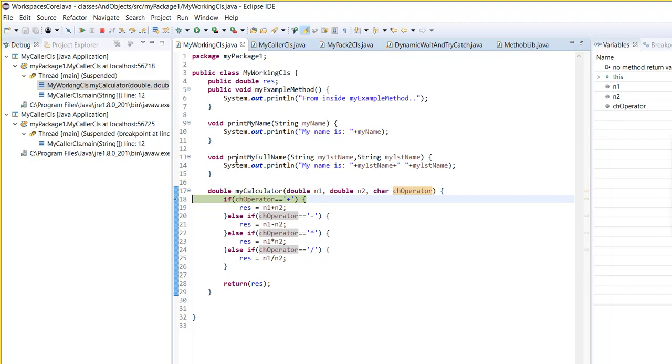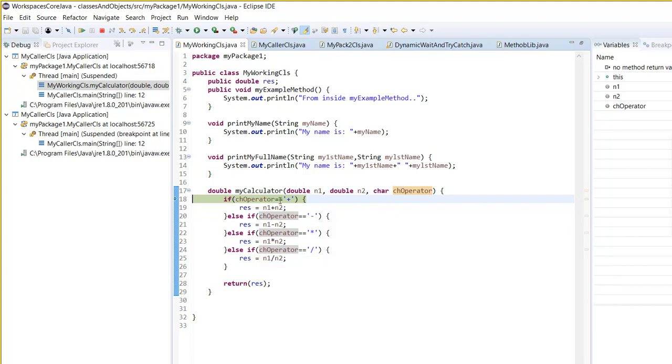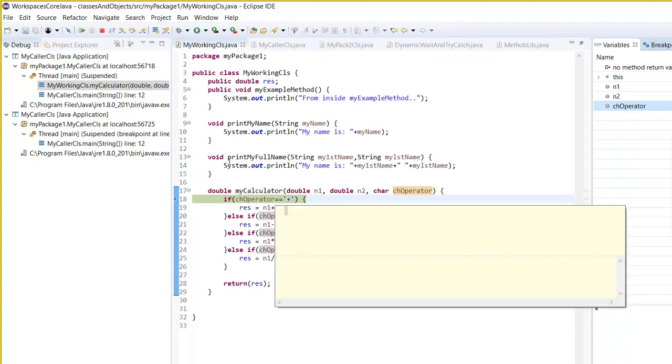Is ch operator equal to plus? Is it true or false? True. How? Doing the addition. So what are we doing? What is our operator here? Can you see? Multiplication. So when we are saying is ch operator equal to plus, is it true or false?